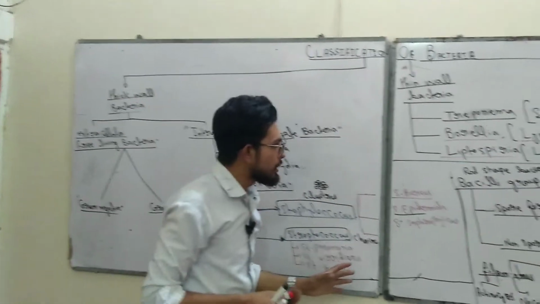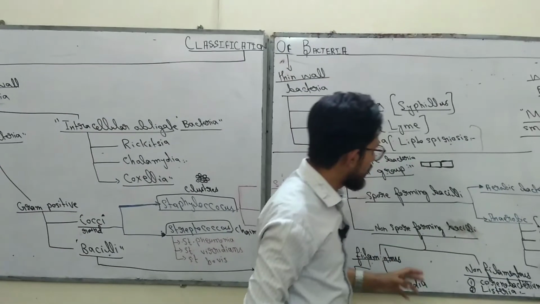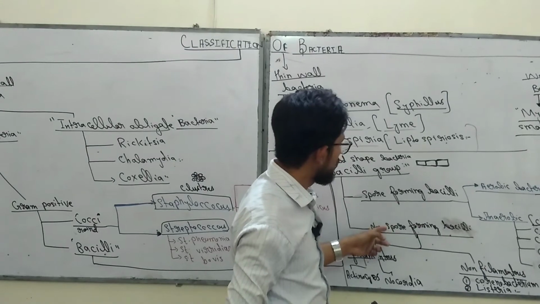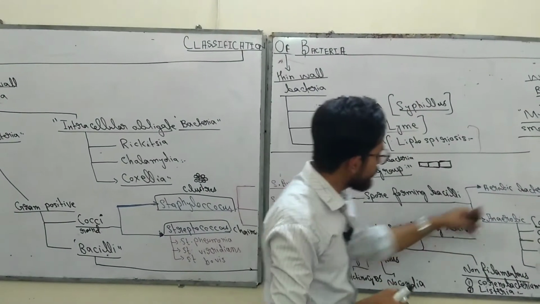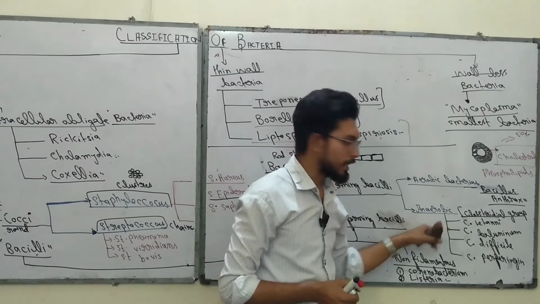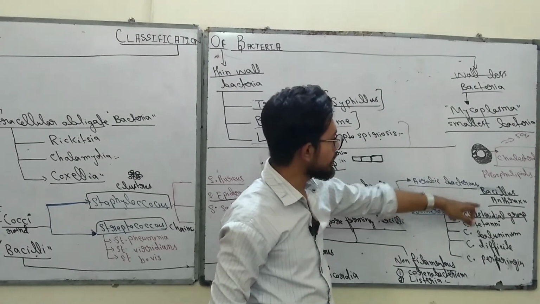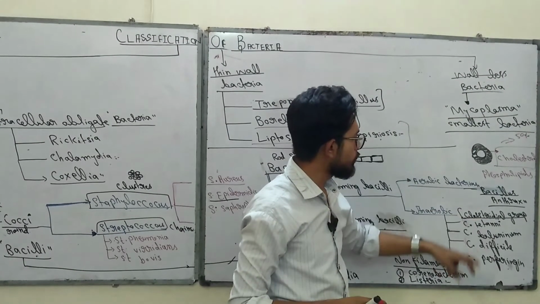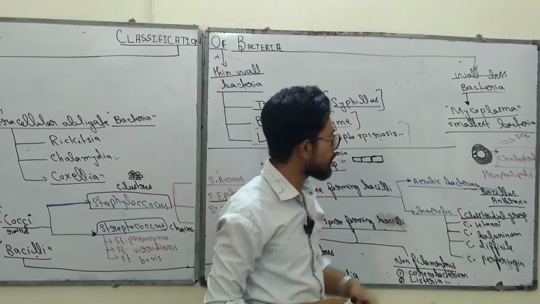But the only thing that differentiates bacilli is that it has aerobic bacteria as well as anaerobic bacteria. The aerobic bacteria are Bacillus anthracis, and anaerobic bacteria are the Clostridial group, which is Clostridium tetani, Clostridium botulinum, Clostridium difficile,